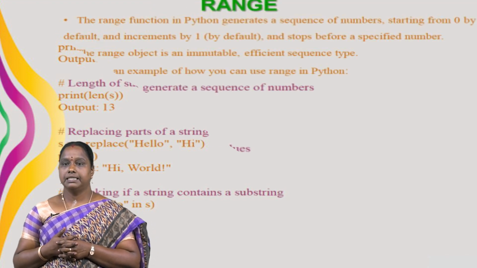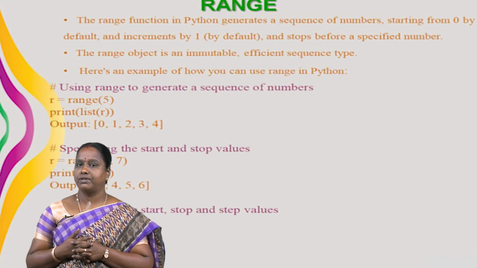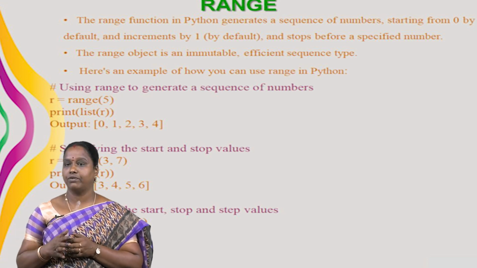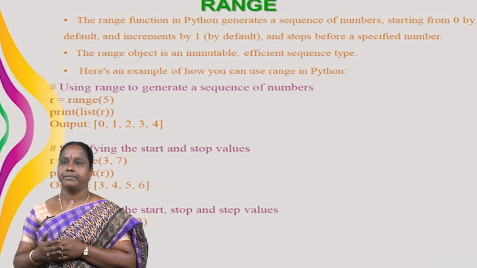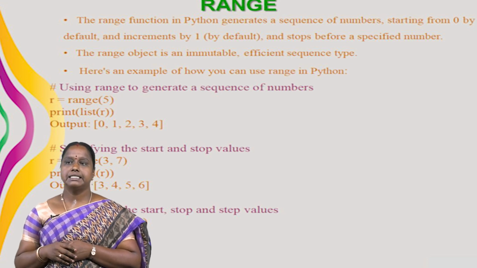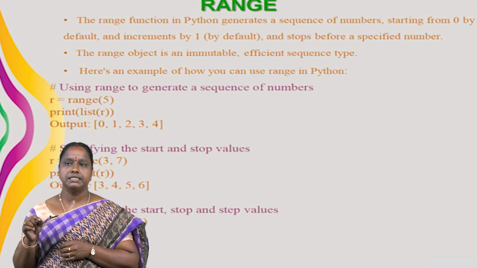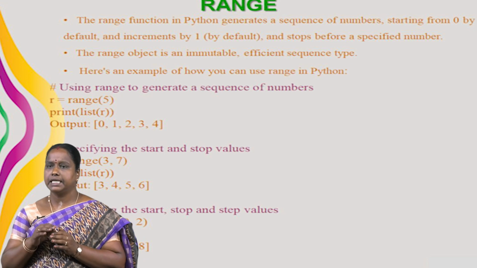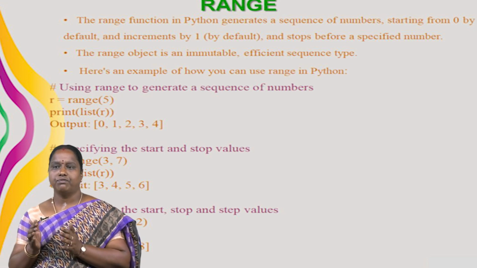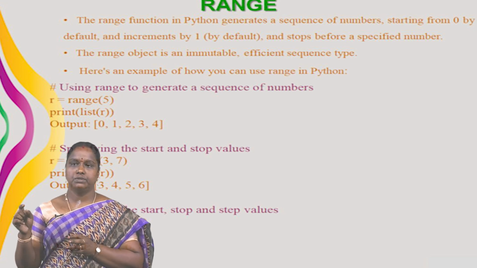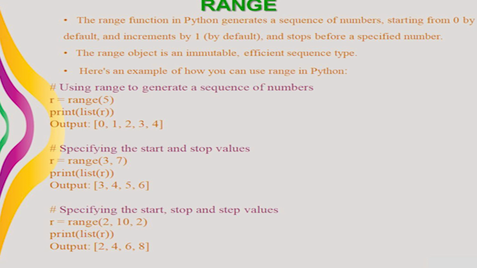Another one is range. The range function in Python generates a sequence of numbers starting from 0 by default and incrementing by 1 by default, and stops before a specified number. The range object is an immutable, efficient sequence type. Here is an example of how you can use ranges in Python. Using range to generate a sequence of numbers, r equal to range(5). Print list of r. Output we have 0, 1, 2, 3, 4. Range means 0 to 4. It starts from 0. So 5 values.